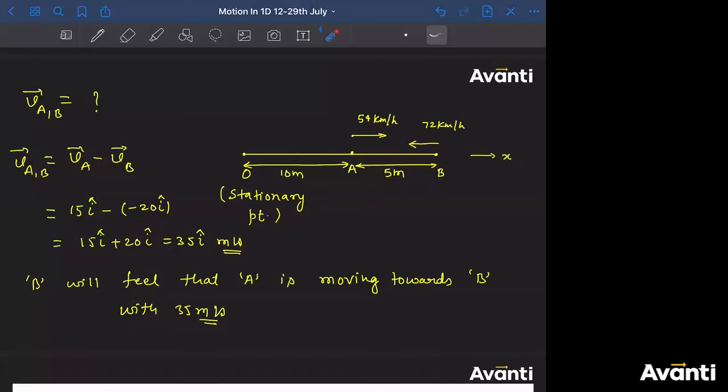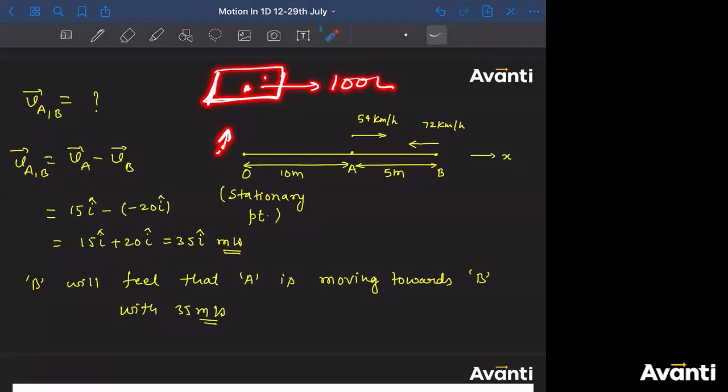Now tell me, guys, does velocity depend on reference or the observer? Tell me, guys, does velocity depend on observer? Yes, it does. If you're seeing a bus from the ground, what is the velocity of bus? Let's say 100 km per hour. But if you're sitting on the bus, what is the velocity of bus with respect to you? It is at rest.